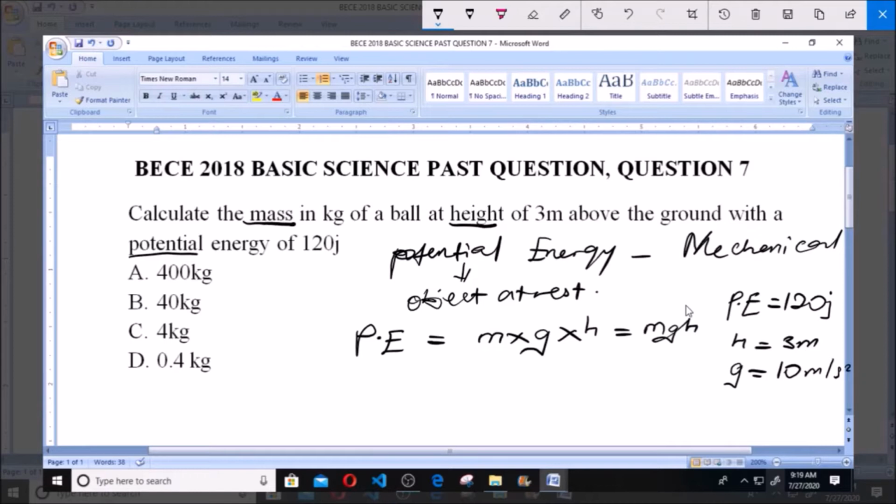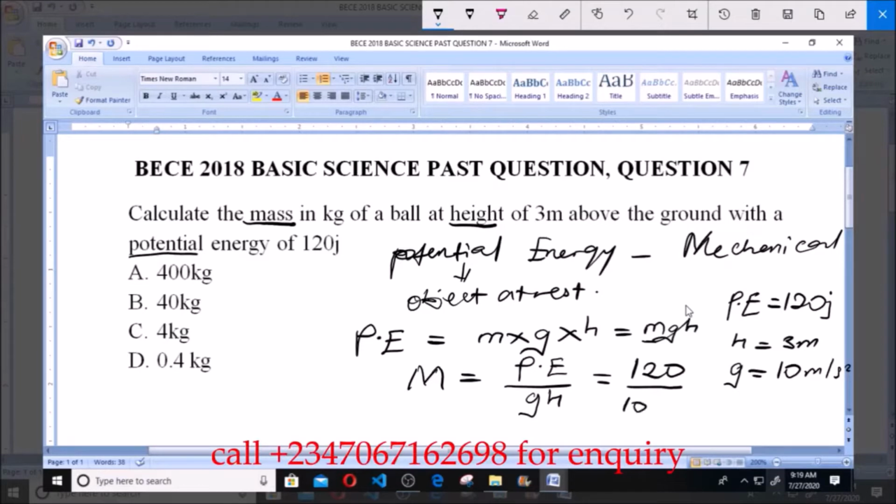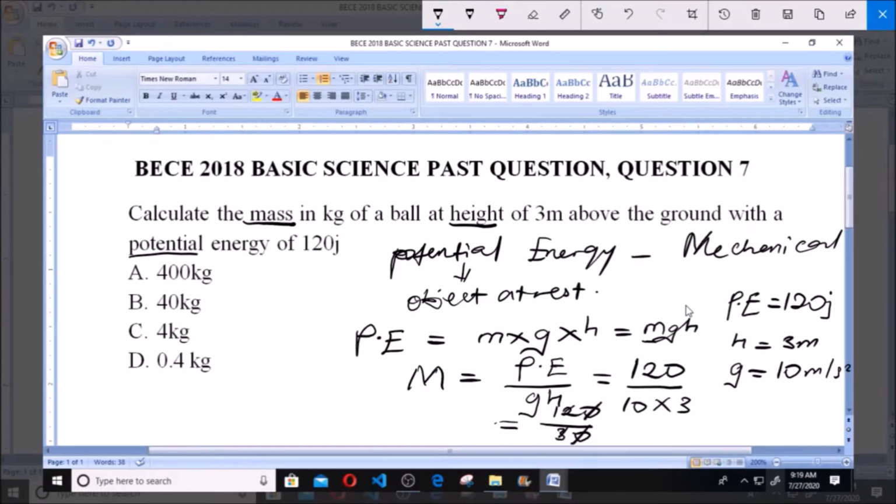So to find our mass, we have to make mass the subject of the formula. By making mass the subject of the formula, we have that mass is equal to the potential energy all over gravity times the height. This gives us 120 joules all over 10 times 3, which gives us 120 over 30. Now 120 divided by 30, the 0 cancels the 0, and 3 in 12 gives us 4.